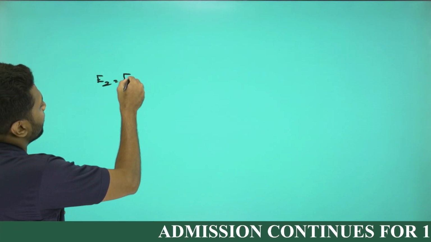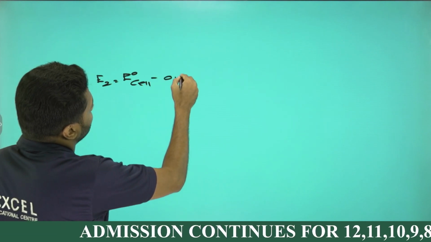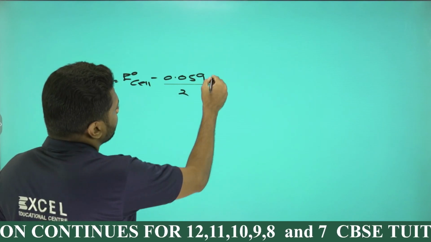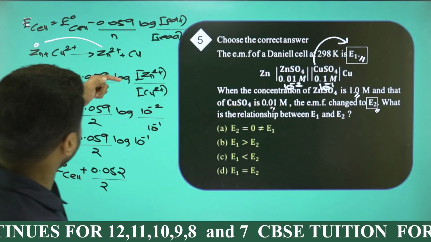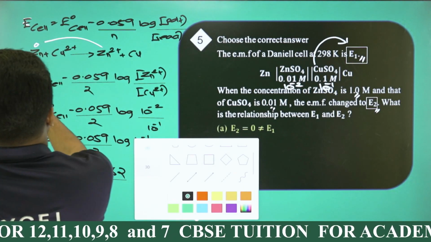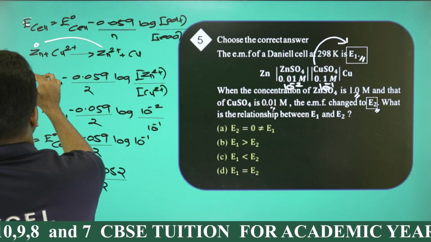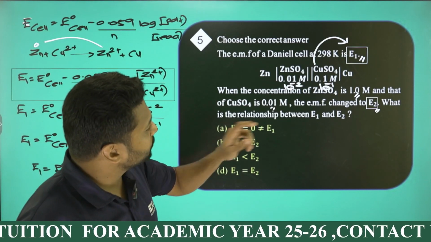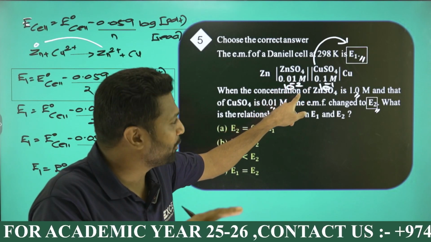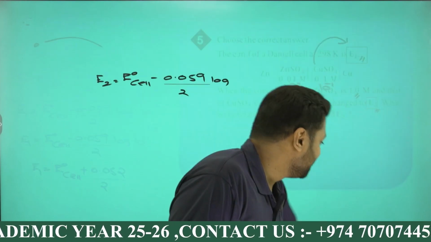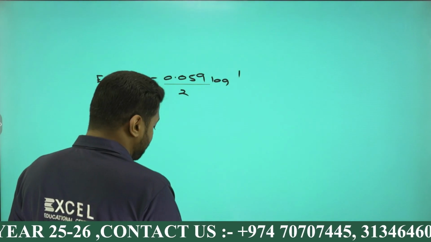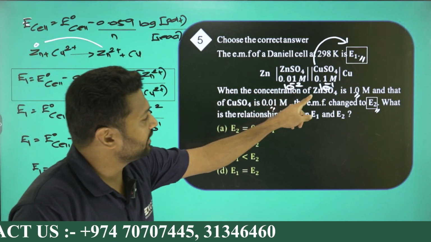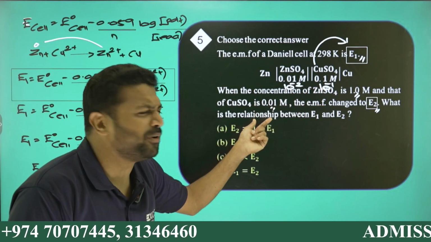So E2 equal to E0 cell minus 0.059 by 2, the change in state is the same, the electron count is the same, log concentration of Zn2+ by Cu2+. Here, the concentration of ZnSO4 initially was 0.01, and it changes into 1. So now the concentration of Zn2+ is 1, divided by the concentration of Cu2+. Before, the concentration was 10 raised to minus 1. Now it becomes 10 raised to minus 2.